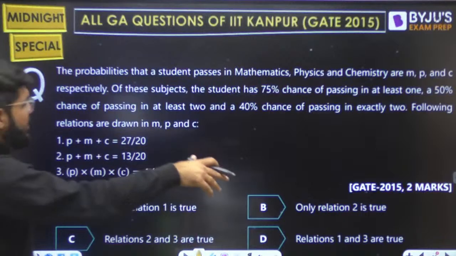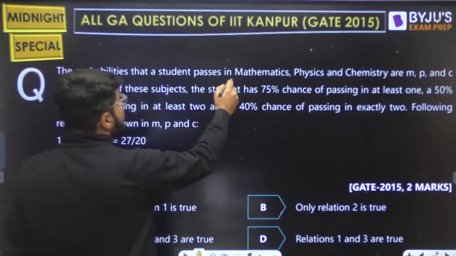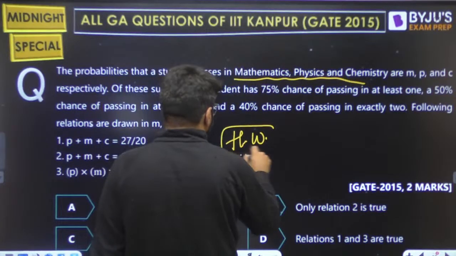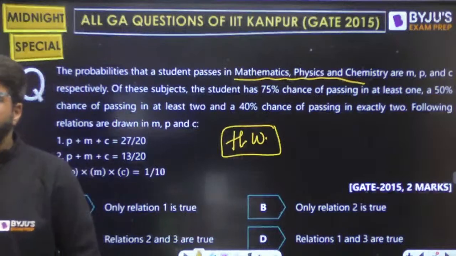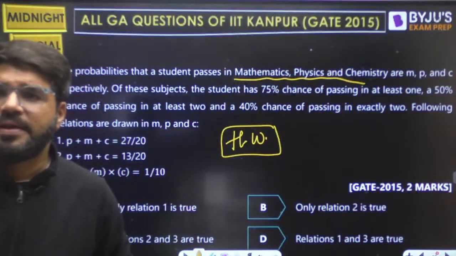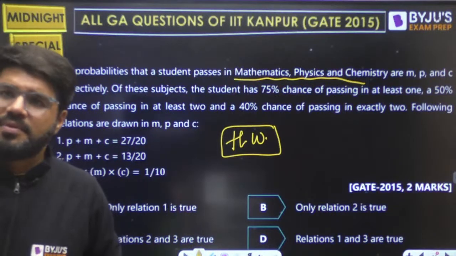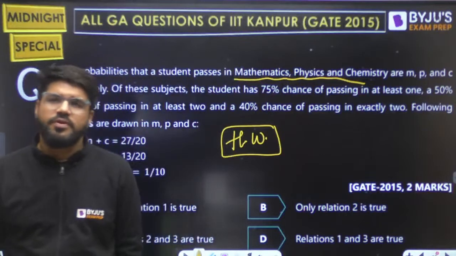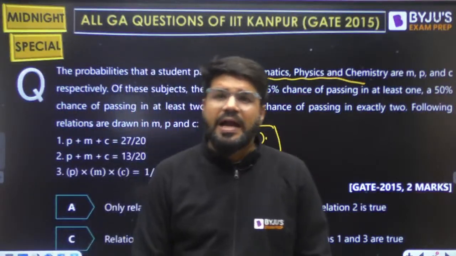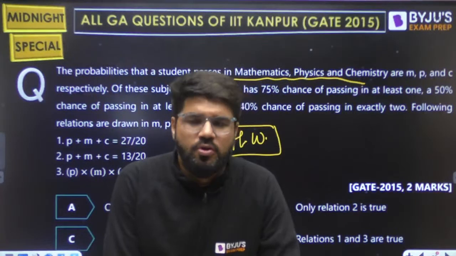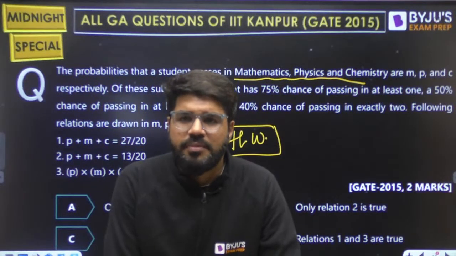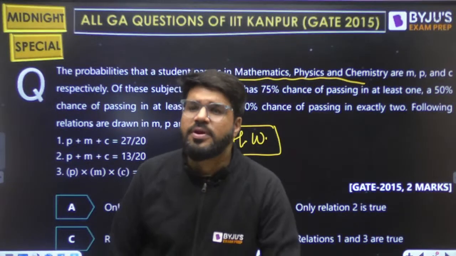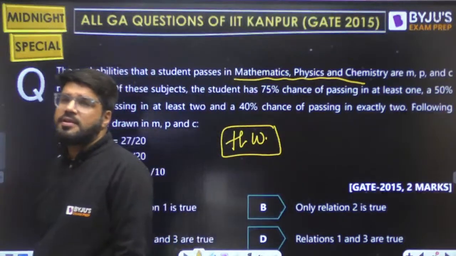there is a question related to probability, but again on 3 events: maths, physics, chemistry. So one such flavor I will leave you as homework. This is again a good question combining the Venn diagram of 3 events mixed with probability. Solve it using Venn diagram. That will be easy. Please read this and try to attempt this. This one question is homework for you. Solve it after the class, maybe tonight or tomorrow, whenever you feel time. Whenever you solve it, do mention the answer in the comment box after the video gets over.